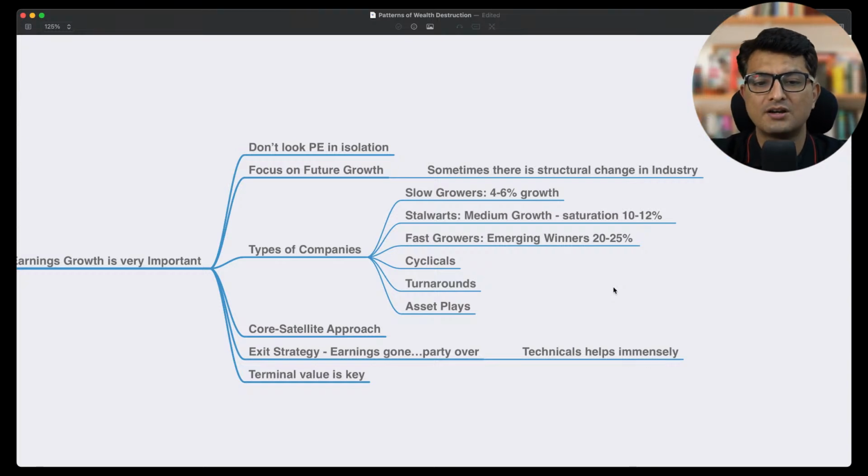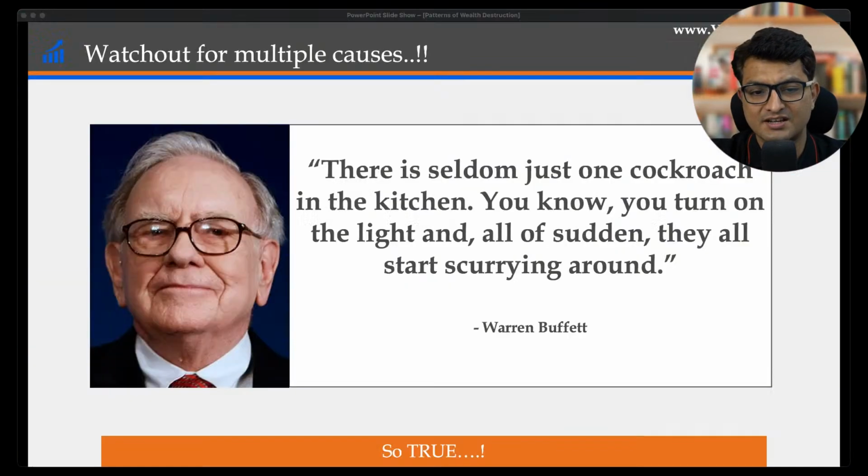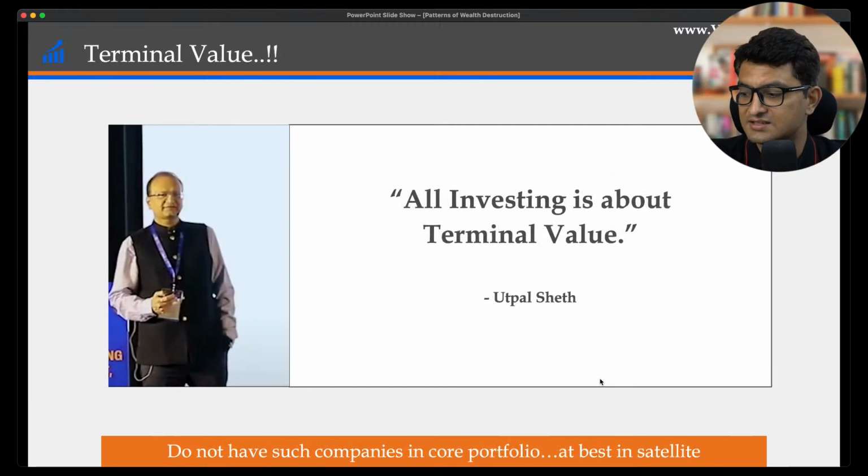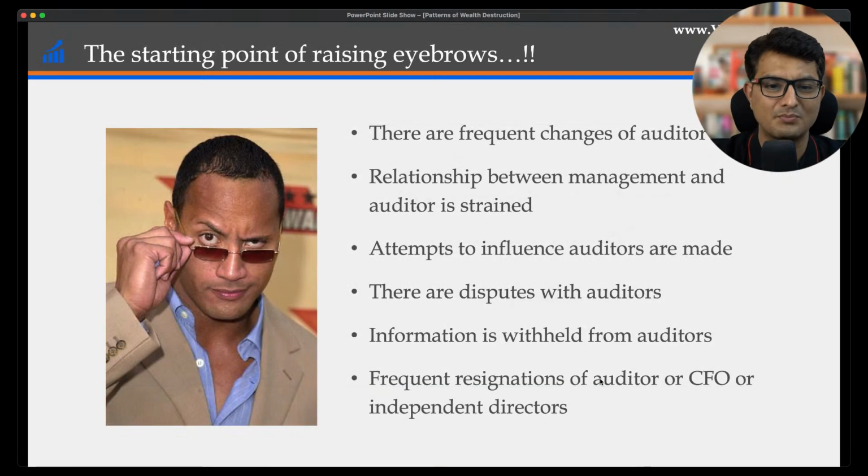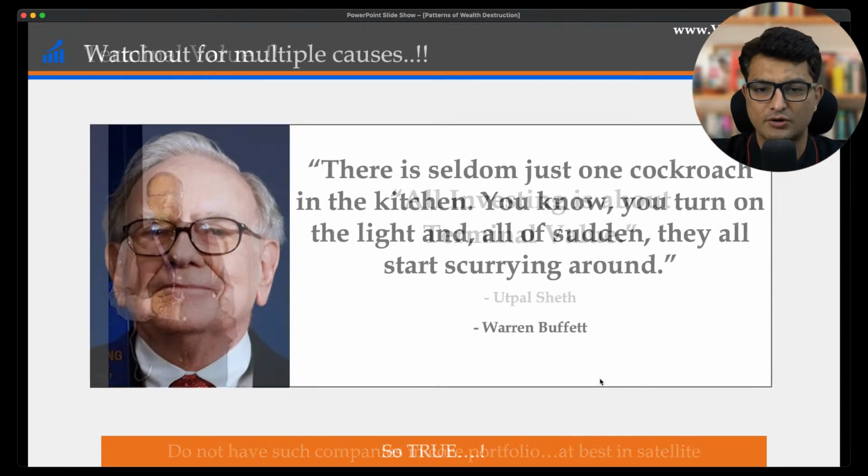So that is very important, because terminal value is the key. Even Utpal Sheth has said this, terminal value is the key, and I cannot stress this enough. Okay, so this is where you need to understand the entire game and know that there is no big terminal value, and you need to be protected.